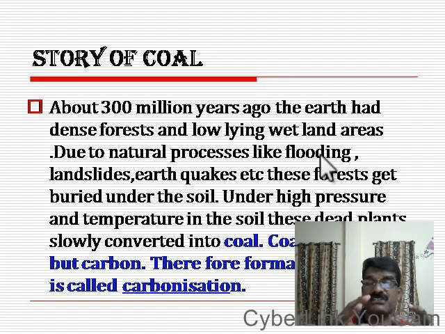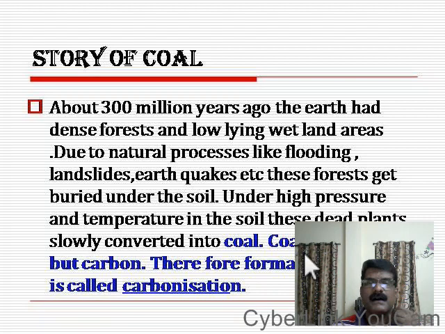It took millions of years, very slowly it changed into coal. The coal is actually nothing but carbon. Therefore, this process of formation of coal from these plants over millions of years is known as carbonization.